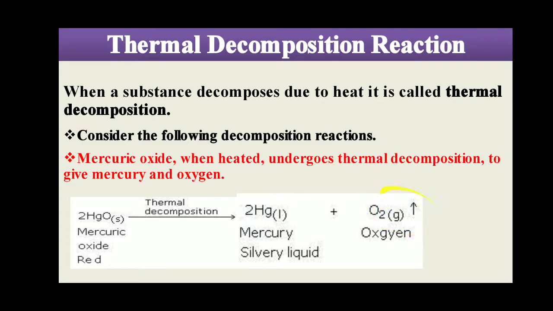Here you can see this upward arrow represents that gas is liberated, as I explained in the previous session about the different symbols: S for solid, L for liquid, G for gas, an up arrow means the gas is releasing, and a down arrow means precipitation. Here you can see the color has also changed, from red to silver, so you can say this is a chemical reaction. Okay, these are the properties of chemical changes.